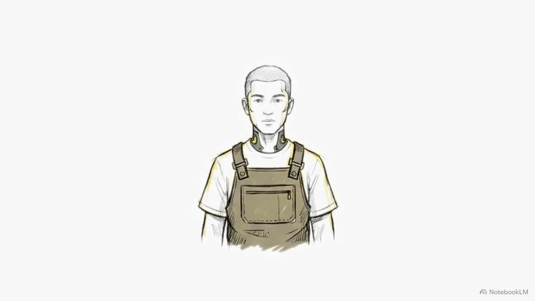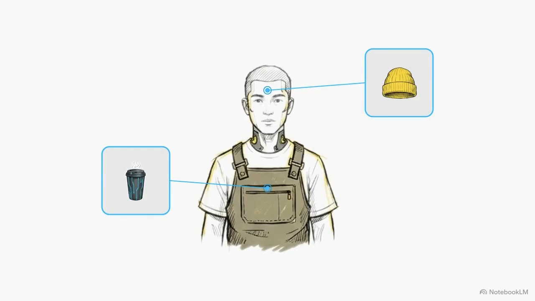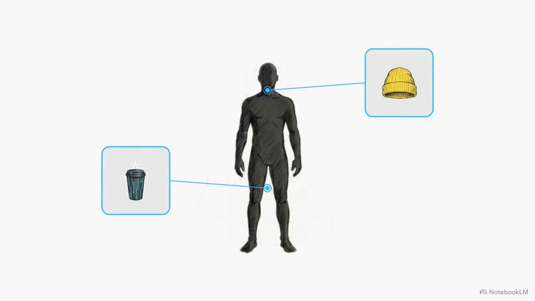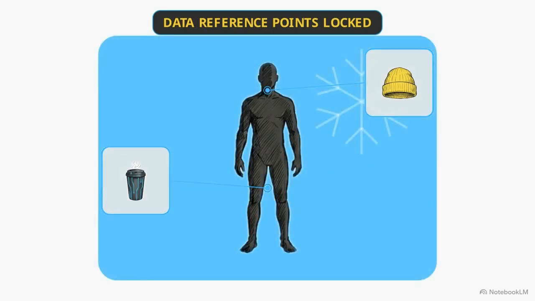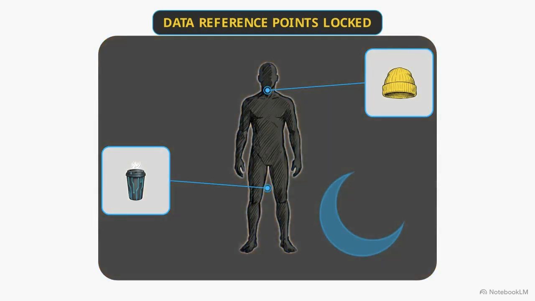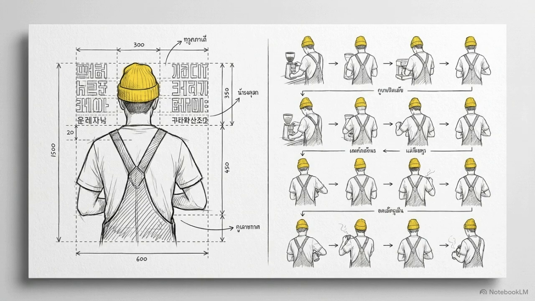To help the AI track this character across different scenes, we must include highly distinct visual markers, such as a bright yellow beanie and a glowing neon coffee cup. These specific details act as data reference points. The AI uses the beanie and the cup to anchor the character's identity when we change the background or the language. A hyper-specific baseline image is the prerequisite for keeping a brand consistent throughout an automated campaign.